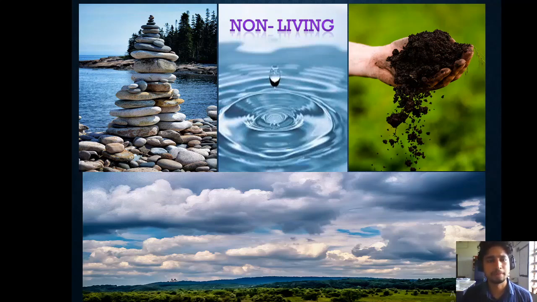If you see, the rock cannot move by itself. Movement is one of the characteristics to say that something is living. So non-living things cannot move by themselves. Water will move from a higher place to a lower place, and clouds also move along with the atmospheric pressure as well as the wind. They cannot move by themselves; they need some external agent. First thing is movement. Then next thing is growth.